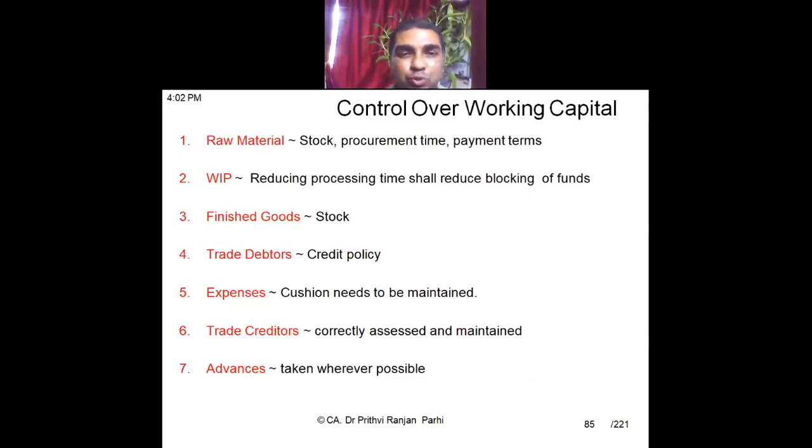Expenses to run the business smoothly: you need to keep a cushion of at least one month. That much cash should be available with you so that you can meet these expenses. Trade creditors: you need to correctly assess how much of trade creditors you'll be able to manage. Advances: wherever possible, you can receive advances from customers, which can also be helpful in managing working capital. So these are some theoretical points, but you need to have an idea of how working capital can be controlled, right? Any query here? Yes, sir. No, sir.